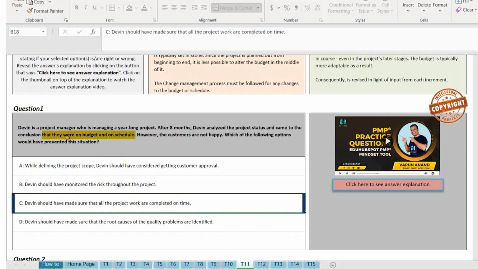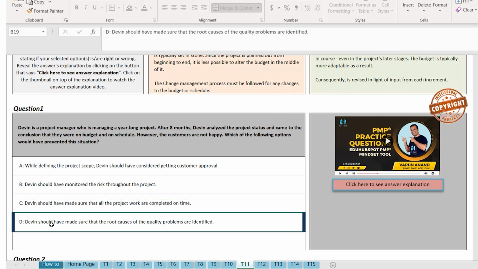The question stated that you completed the project on schedule. So C is not a correct statement, which is the wrong answer as well. Let's see D. Devin should have made sure that the root cause of the quality problem are defined.